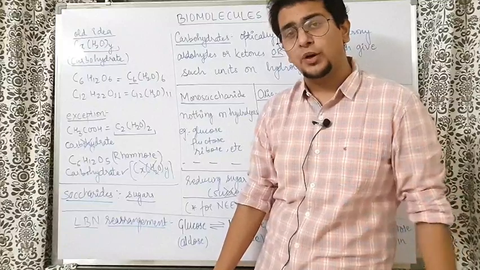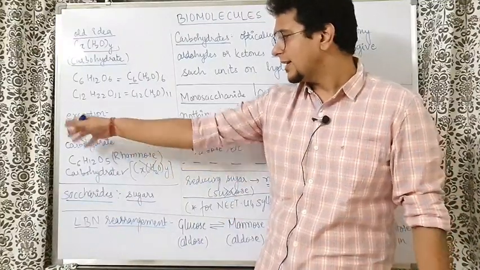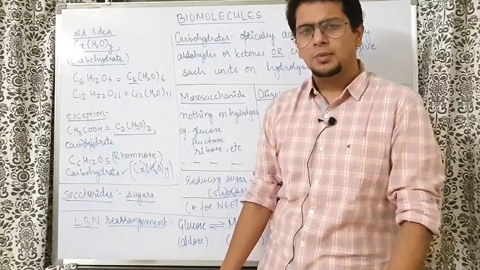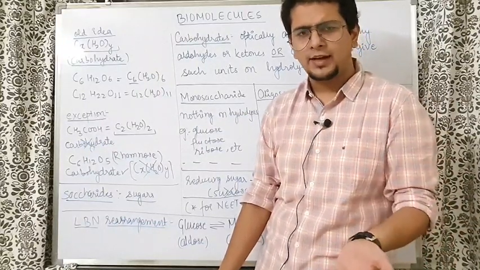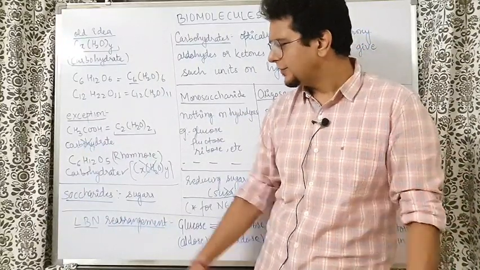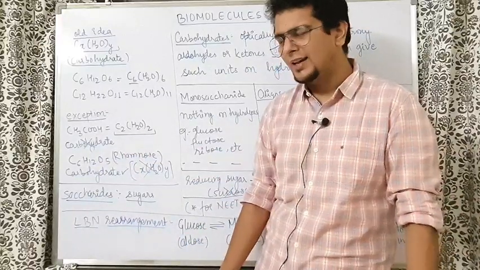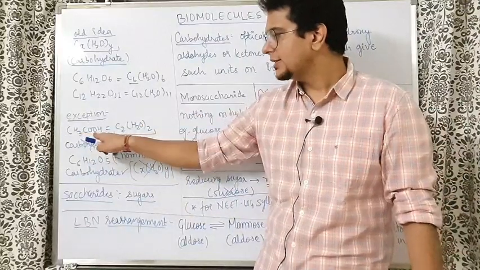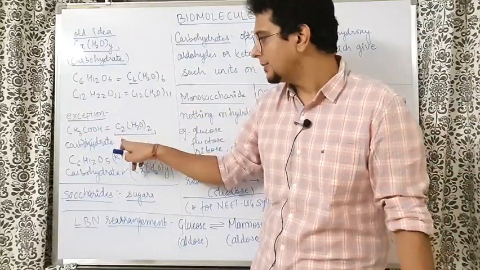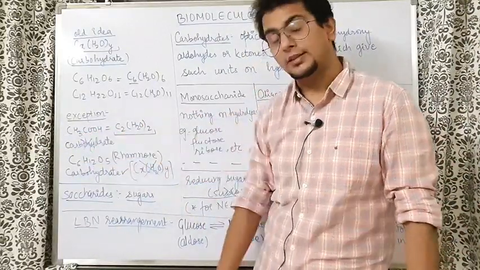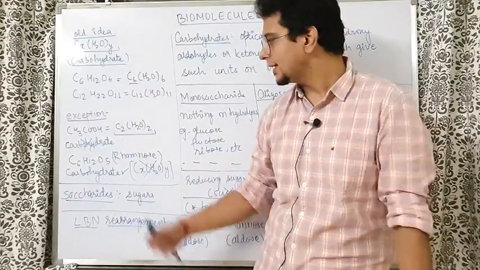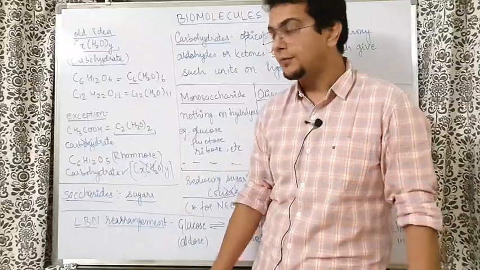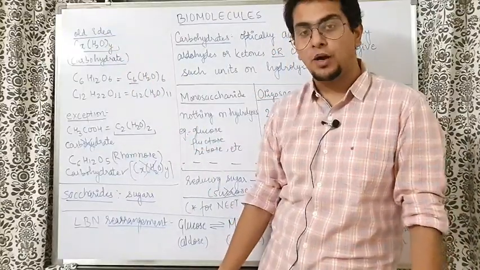Then suddenly someone pointed out, ki bro, this acetic acid, CH3COOH, is it a carbohydrate? People said, no, it's not a carbohydrate as far as we know. Then someone said, if it is not a carbohydrate, then why is it matching your definition of carbohydrate formula? Because CH3COOH, if we write, there are 2 carbons, 4 hydrogen and 2 oxygen. So 4 hydrogen, 2 oxygen I can write as H2O whole twice. So this acetic acid was matching the formula which was given by the old idea of carbohydrate, but it is not a carbohydrate.